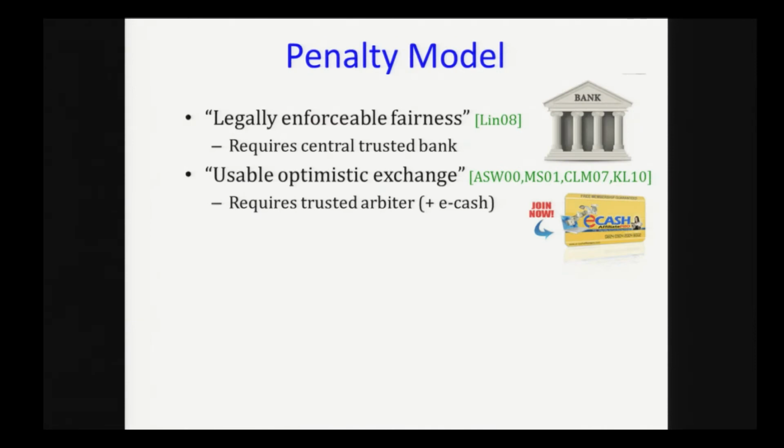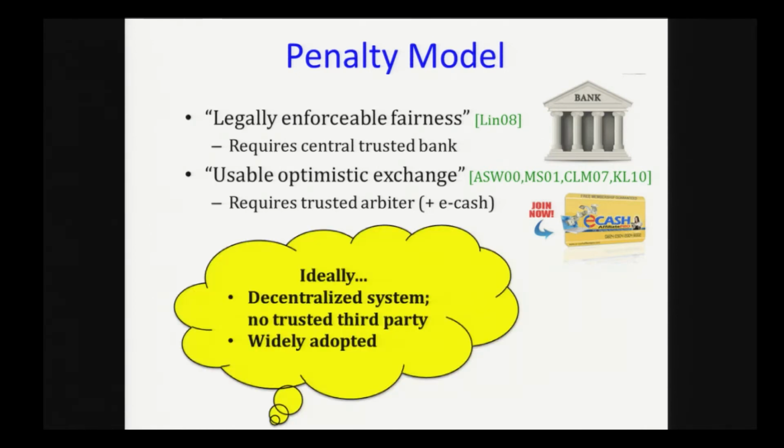We are not the first to investigate this model. This model has already been investigated under the topics of legally enforceable fairness and usable optimistic exchange. Both these works, unfortunately, need to rely on the existence of a central trusted bank or e-cash, which is not really widely adopted in practice. So ideally, we want something which is decentralized, does not require us to place our trust on some third party, and is also at the same time relatively widely adopted.